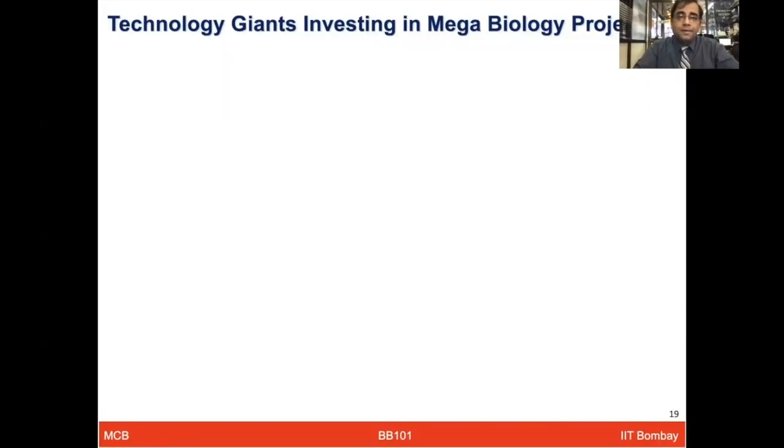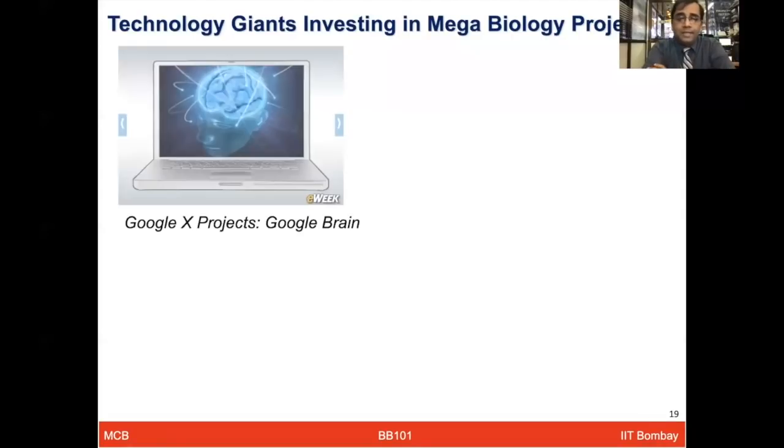In addition to bio-inspired engineering, you will see that all the mega giant companies who are working in the core engineering disciplines are also showing a lot of interest in different types of biological projects, right? The first example is this Google Brain project, which is based on artificial intelligence, which combines open-ended machine learning research with information systems with its huge computing resources.